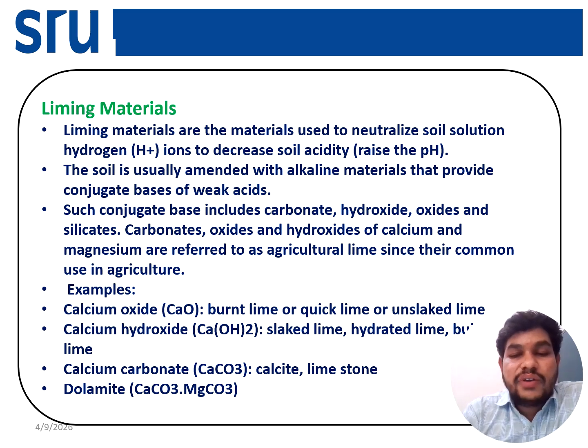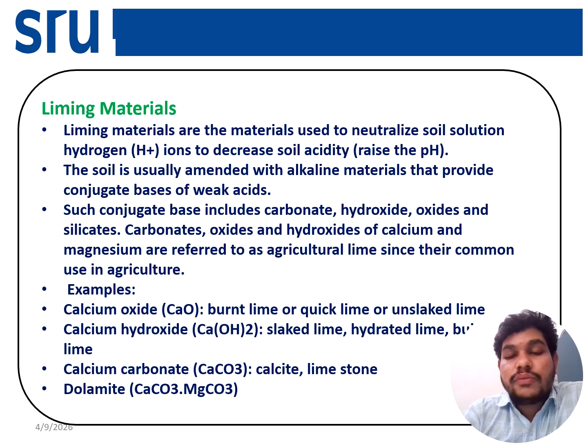Some liming materials used for the liming of acid soil are calcium oxide, which is also called burnt lime or quick lime, prepared from calcium carbonate. By the burning of calcium carbonate, we get calcium oxide. Then calcium hydroxide, that is Ca(OH)2, is called slaked lime or hydrated lime.